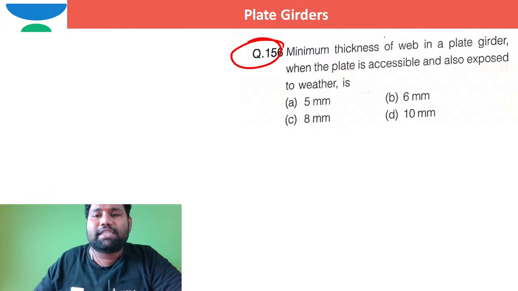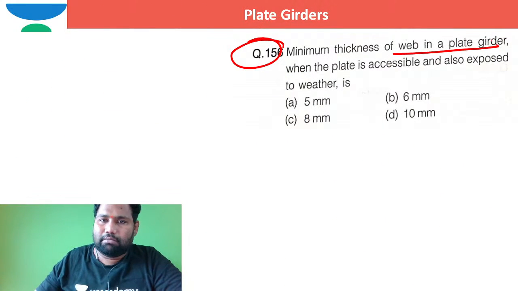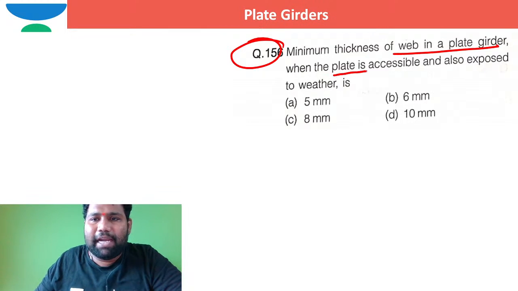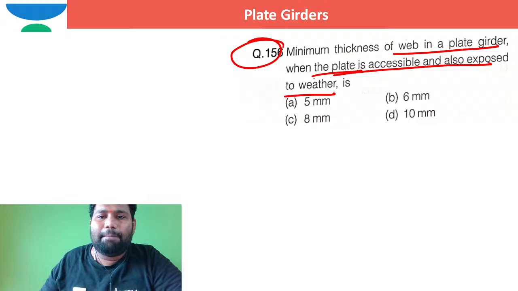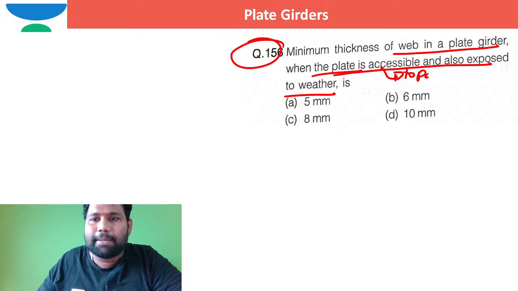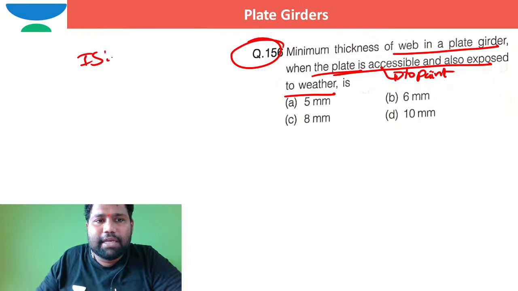The minimum thickness of the web in the plate girder. So, minimum thickness of the web in the plate girder when the plate is accessible to paint and also exposed to weather, in such case what is the minimum thickness of the web as per IS 800?